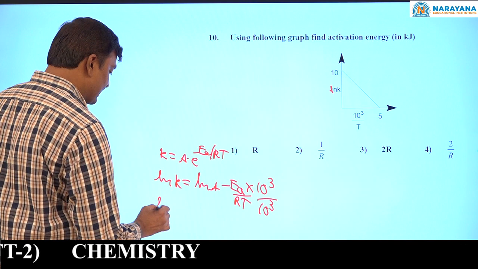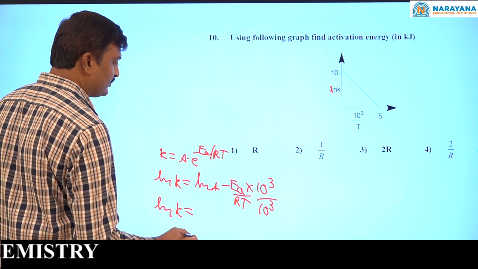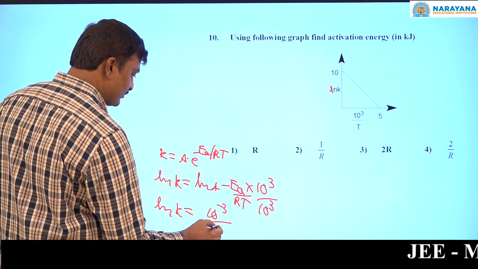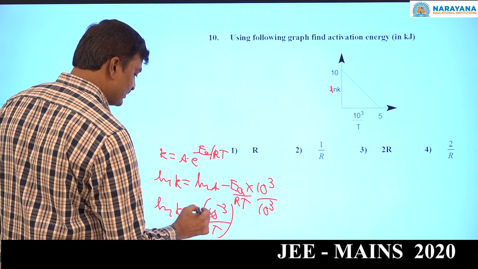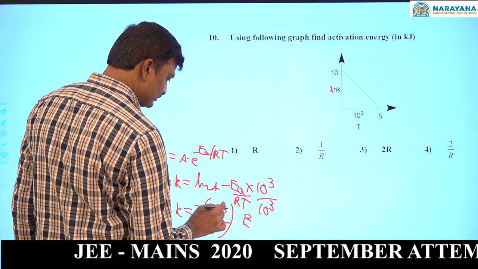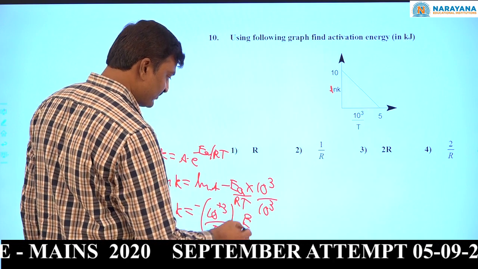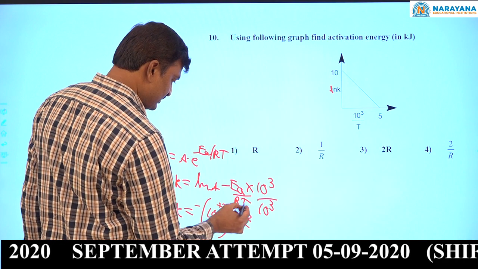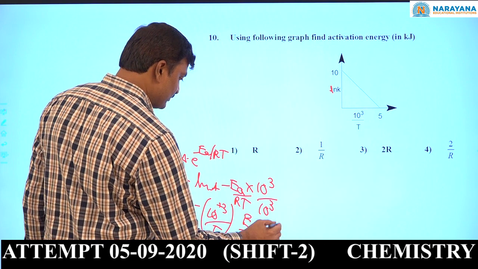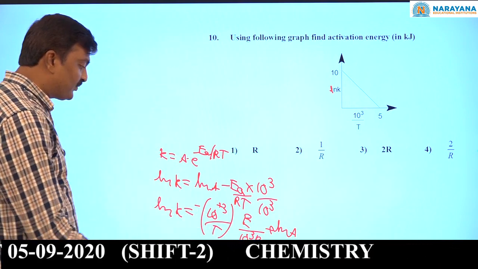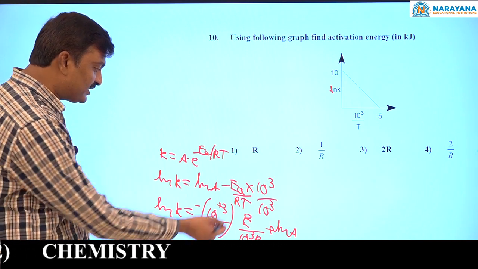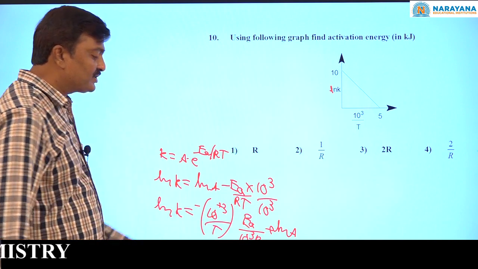Now ln k equal to 10 to the power minus 3 by T into this plus 3 Ea by 10 cube R plus ln A. Now it is in the form of y equal to mx plus c. Now slope equal to what? Ea by 10 cube R.